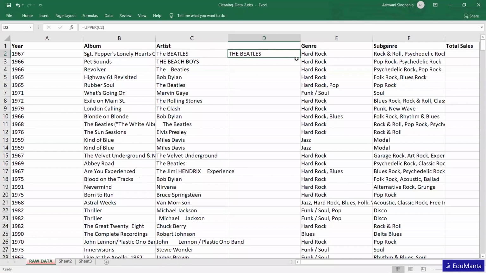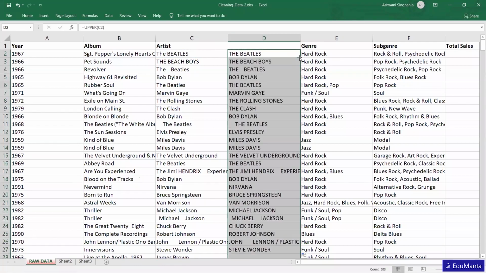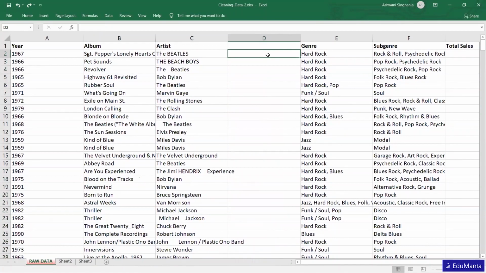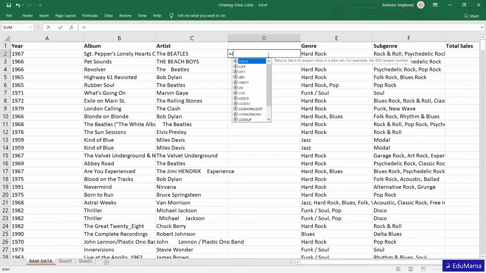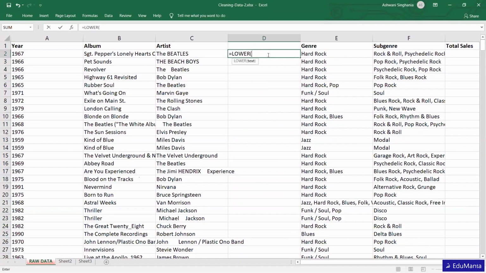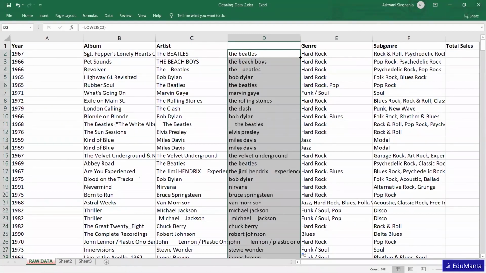Let me scroll it down. We can see that every name has changed into capital, right? In the same way, if we want to change into lowercase, we will use the LOWER function, and again we will put it like this. Every name will change into small letters.